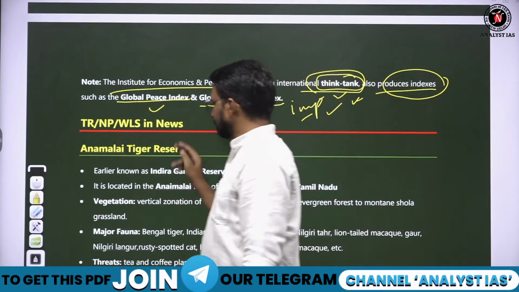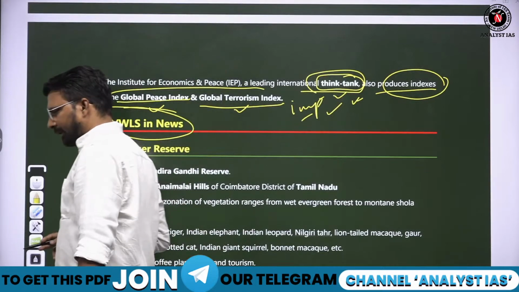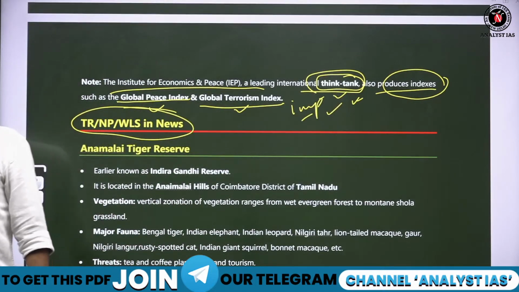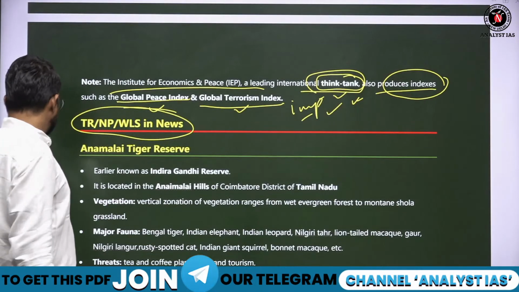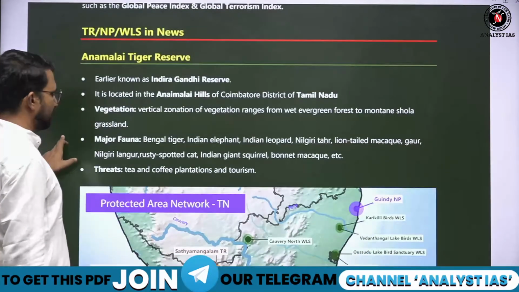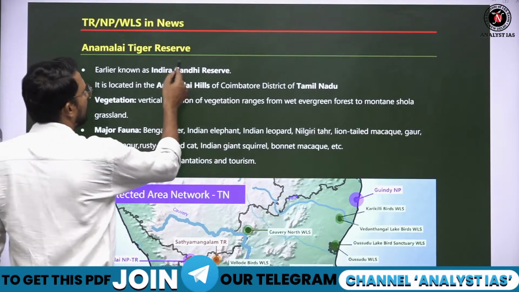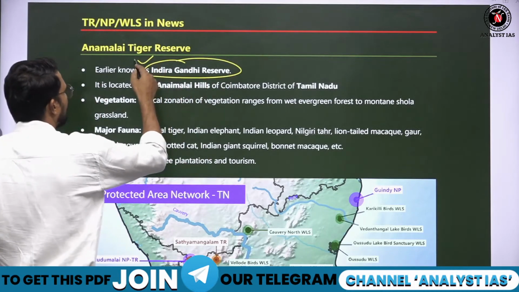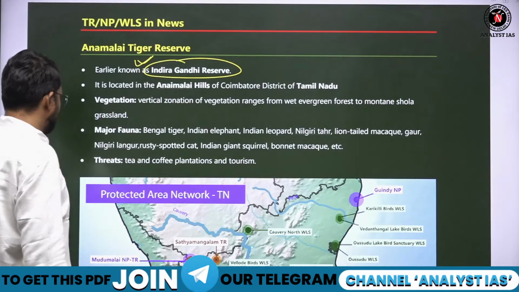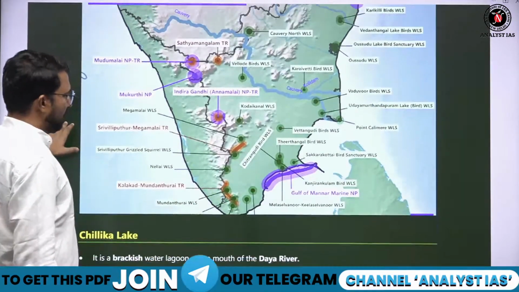Fine. Then let us see the Tiger Reserve or the National Park which were in news in the month of January. Anamalai Tiger Reserve. Why? Earlier its name was Indira Gandhi Reserve. Anamalai Tiger Reserve, where it is situated basically, remember this?